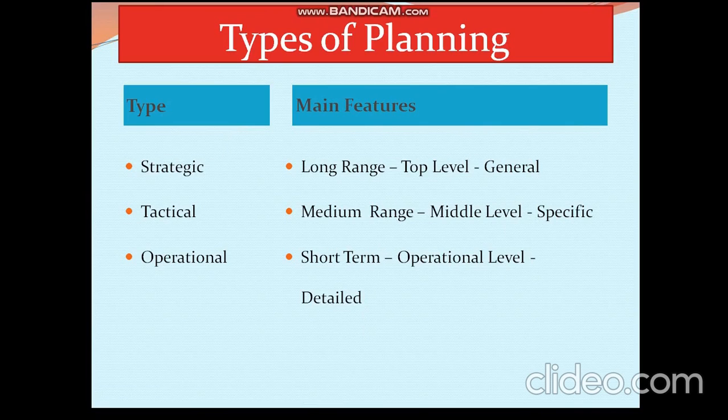So it is not fixed that short term means only up to 1 year, medium term means up to 3 years, and long range means above 5 years. It is not fixed, but the common, usual understanding is that the operational plans or short term plans are for up to 1 year. The tactical or medium range plans are above 1 year but up to around 3 years, and the strategic plans are usually those over 3 years or generally above 5 years. We call them strategic plans. Plans with a minimum duration of 5 years and above are considered strategic in nature.